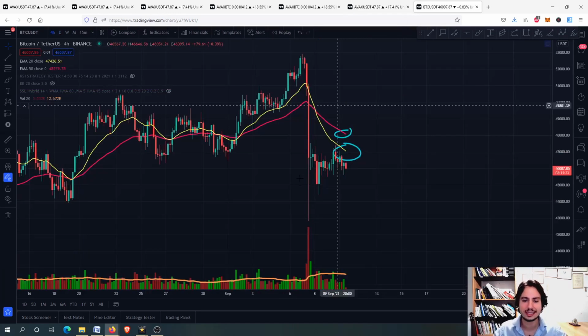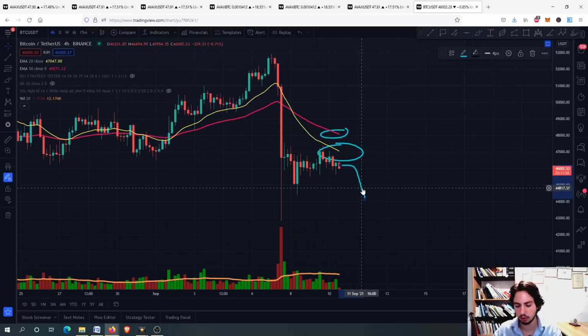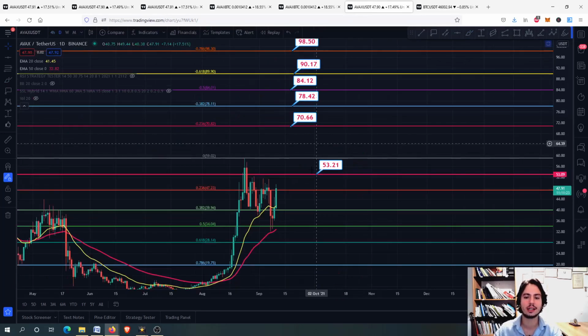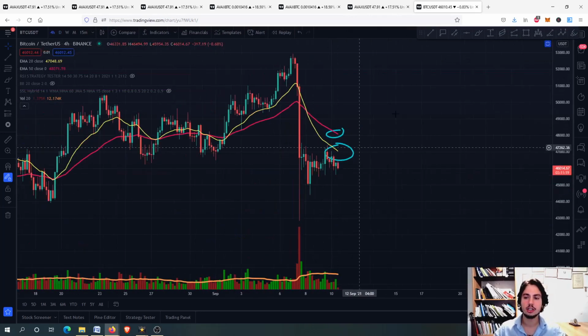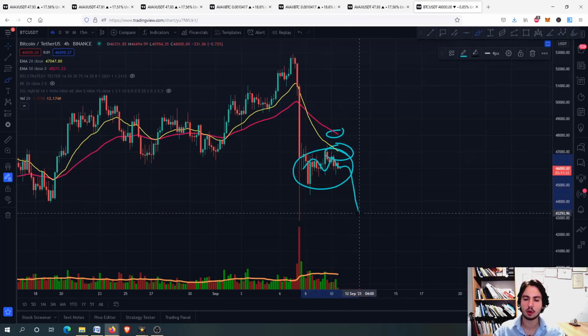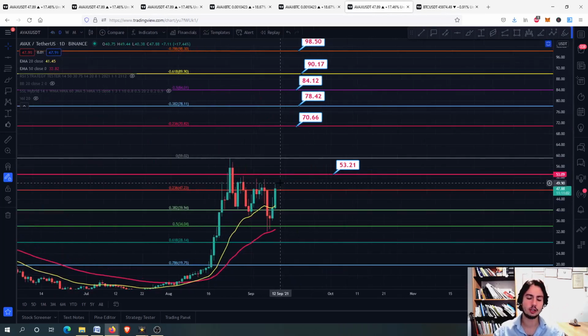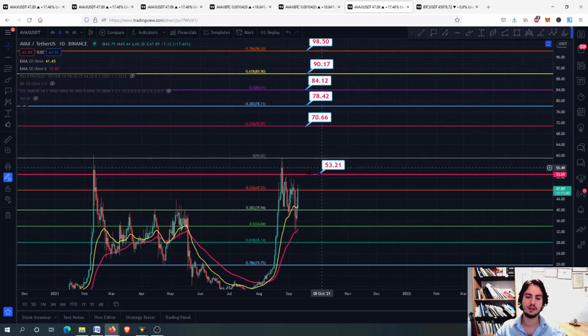If Bitcoin crashes down and we have a Bitcoin crash on the 4-hour frame, that means we are going down furthermore, then it is very possible that we go down as well and not able to achieve the 53 Tether USD. Okay, so we need a strong Bitcoin. For now, it seems like the most probable scenario is to go sideways and have another correction going on, getting rejected actually from the 20-day EMA and the 50-day EMA. So that means for Avalanche, it might go down before we can close the 53.